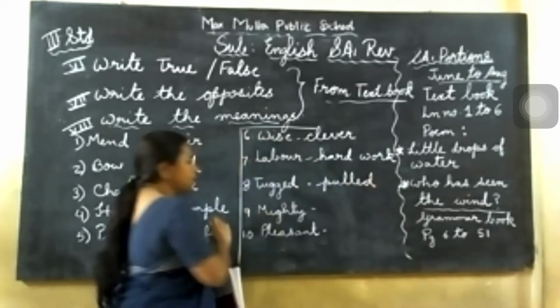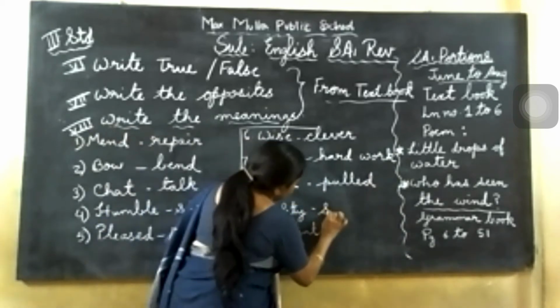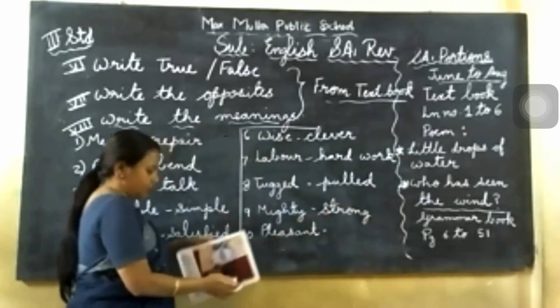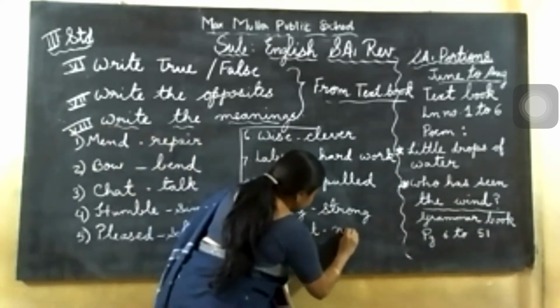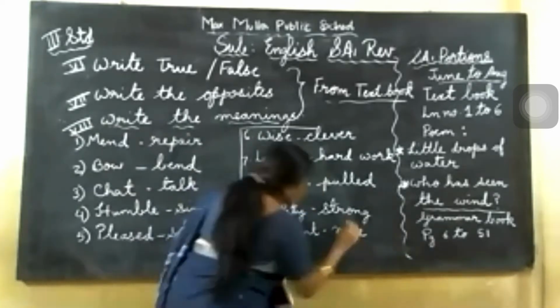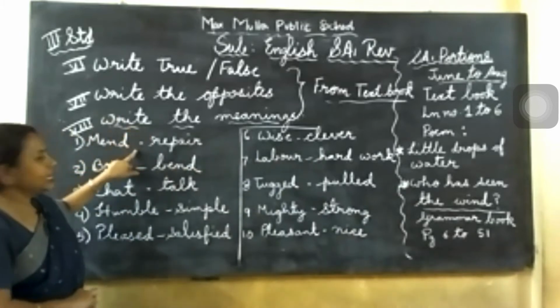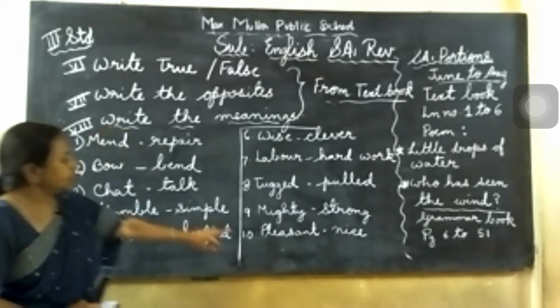Next, mighty. Mighty means strong, powerful. So you write strong. S-T-R-O-N-G. Next, pleasant. Pleasant means nice. Very good and nice. N-I-C-E, nice. You can give pause and you can write. So next main I'll give. Now last main I'll give question answer. Okay. So this 10 mains meanings are enough for you.